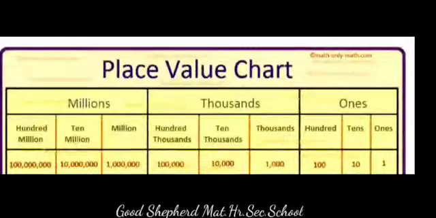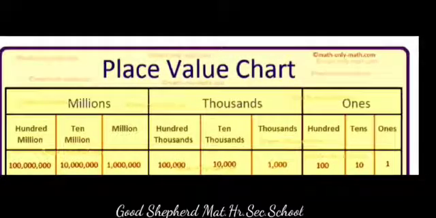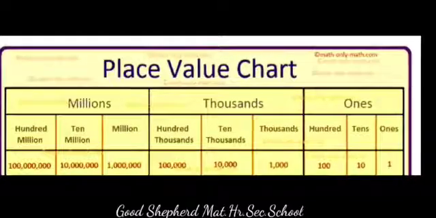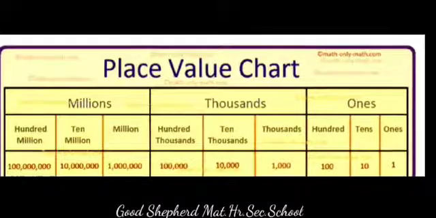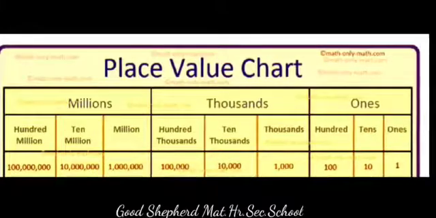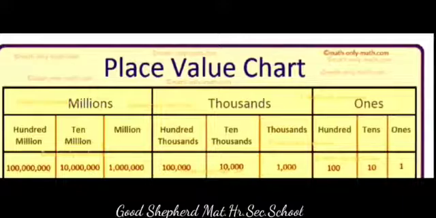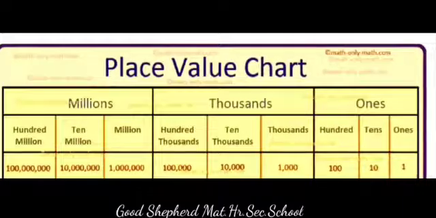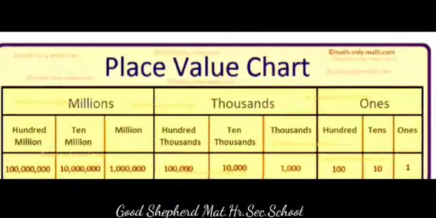Next, we will see about the international number system. In the international number system, the periods are ones, thousands, millions and billions. The commas are always placed in groups of 3. Here, ones are further split into ones, tens and hundreds. Thousands are split into 1000, 10,000 and 100,000. Millions are split into million, 10 million and 100 million.